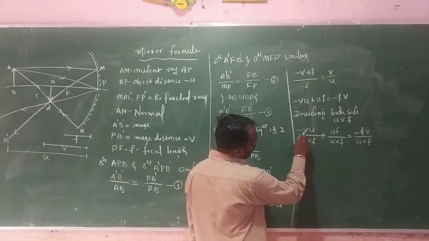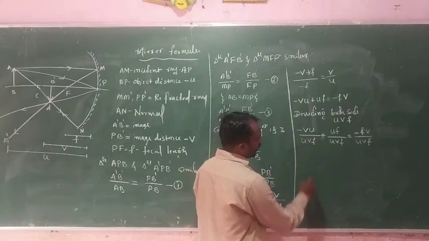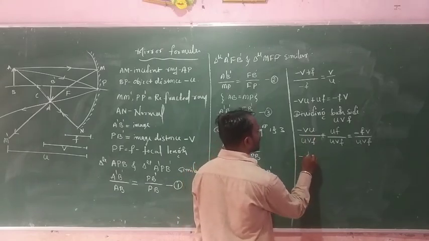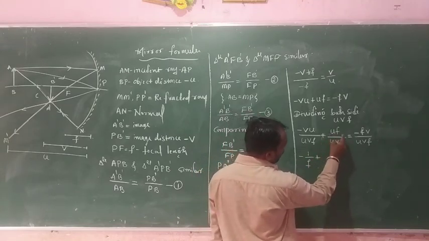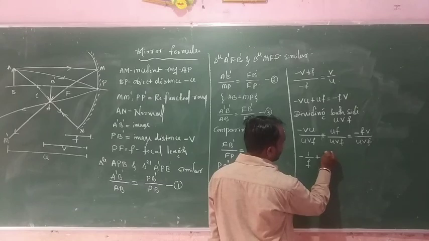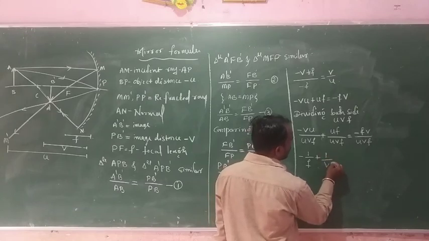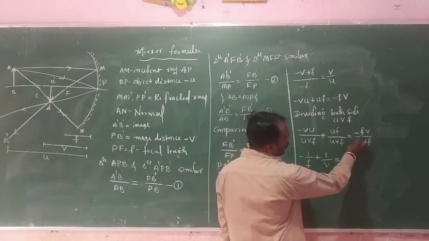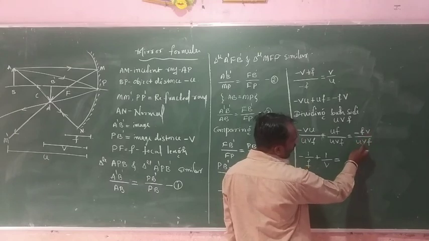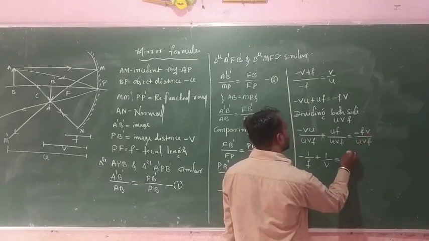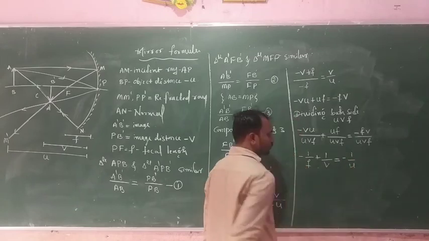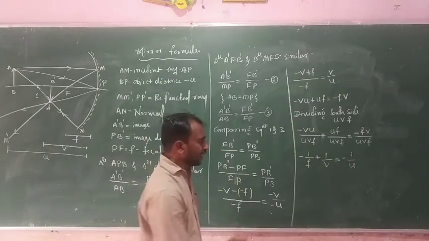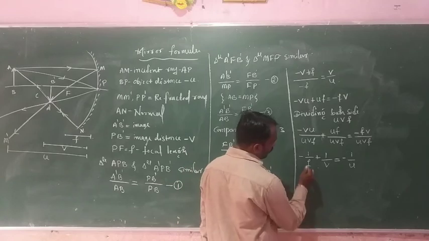Here U gets cancelled, then we get minus 1 by F plus, UF gets cancelled, then we get 1 by V is equal to, F and V cancel, then we get minus 1 by U. Okay, rearrange this equation.